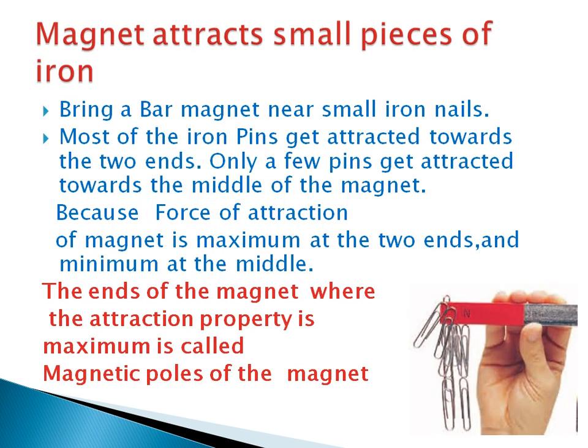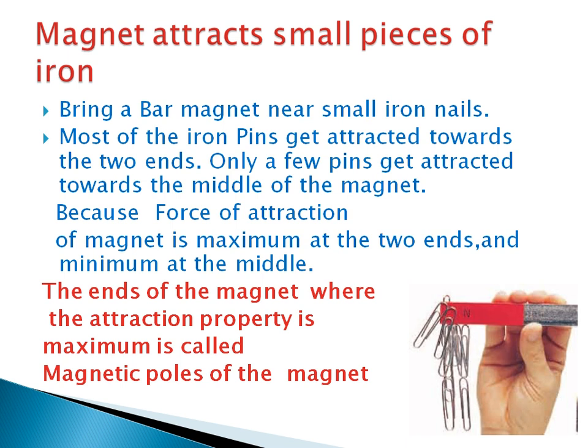Second, a magnet attracts small pieces of iron, and the force of attraction is maximum at the two ends and minimum at the middle. Then what do you mean by magnetic poles? The ends of the magnet where the attraction property is maximum are called magnetic poles of the magnet. Hope you understood these two points.